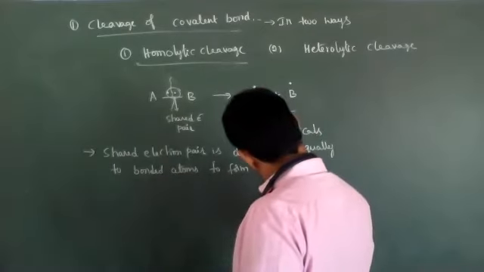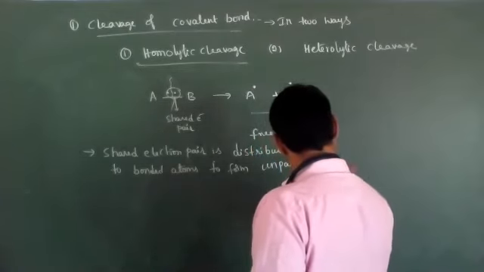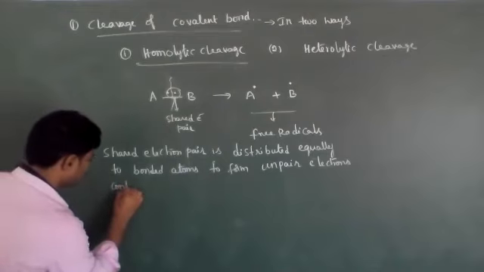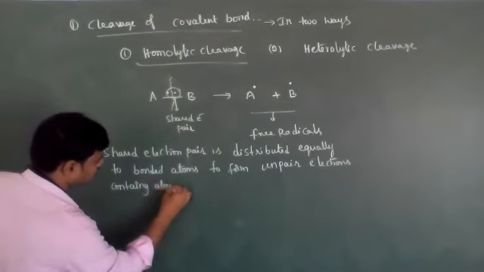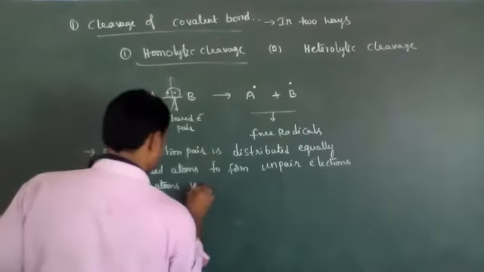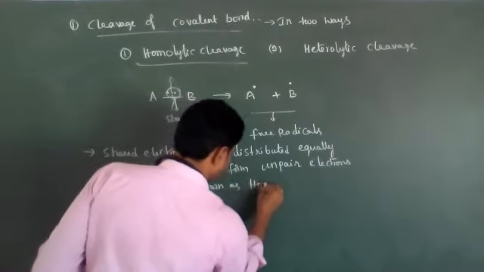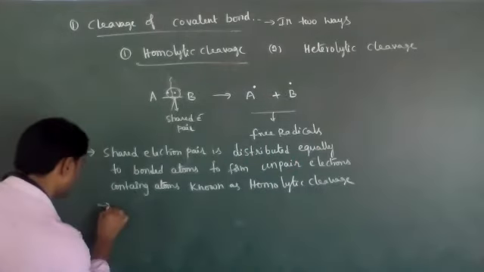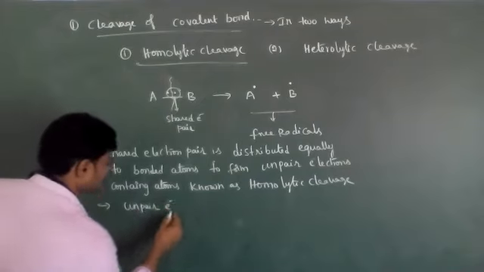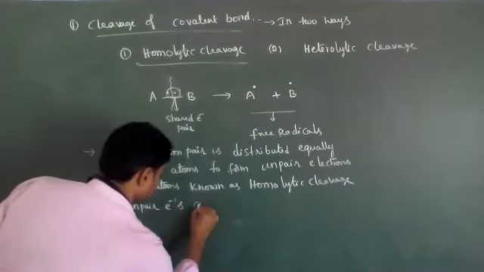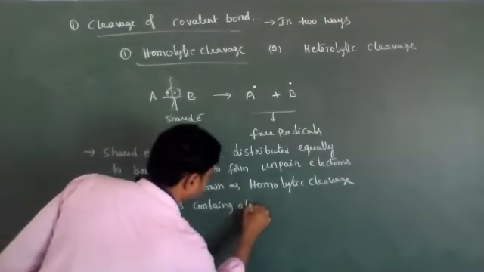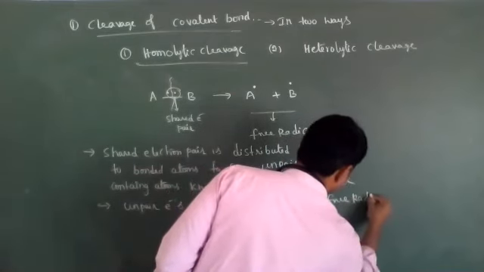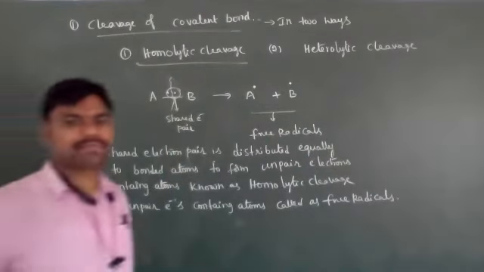Atoms containing unpaired electrons are formed by homolytic cleavage, and these unpaired electron containing atoms are called free radicals.